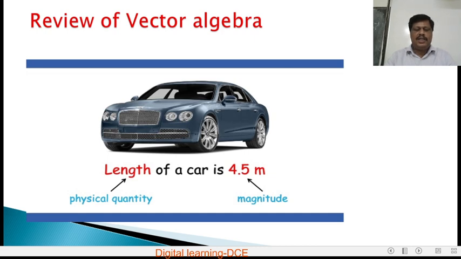That 5 represents the magnitude in 5 kg. So, a scalar is a physical quantity having only magnitude, that is amount. This 4.5 is a magnitude and this meter is a unit.